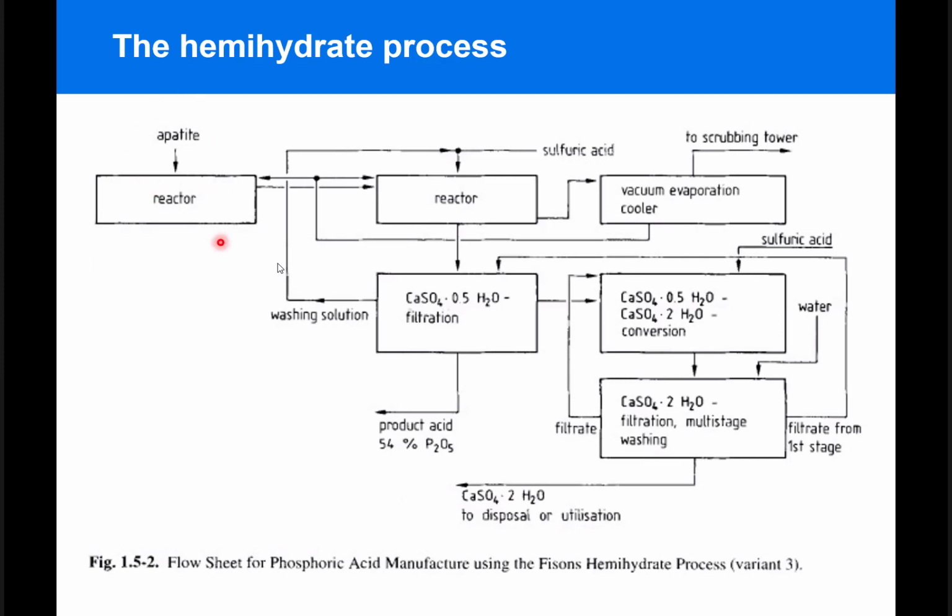Apatite is fed into the reactor, and sulfuric acid is injected to digest the apatite ore. Then the reaction mixture is filtered. The temperature of the digestion step has to be controlled through vacuum evaporation coolers, and then the efficiency of the process can be improved by recrystallizing the hemihydrate precipitate. So the recrystallization from the hemihydrate to the dihydrate form efficiently removes any phosphoric acid from the precipitate, and that phosphoric acid can be recycled back to the filtration step and then recycled back to the reactor tube. And the filtered off calcium sulfate dihydrate can be isolated and utilized in building purposes.